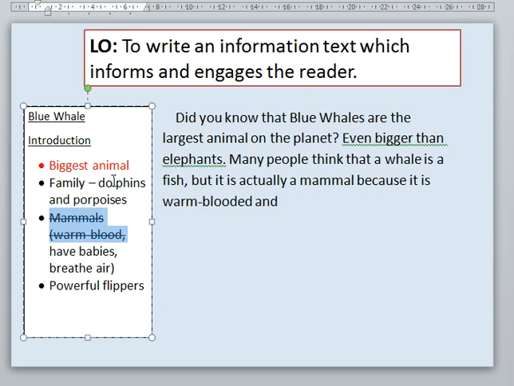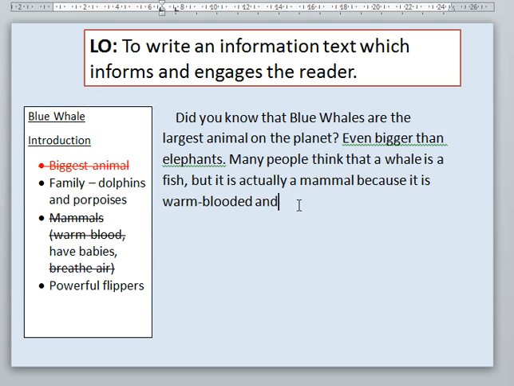So it's warm-blooded. It's the biggest animal. So I'm going to put breathing air in here as well. Warm-blooded and breathes air. Now I want to compare this to something they know. So we're a mammal, humans are mammals, so I'm going to try and compare it there.